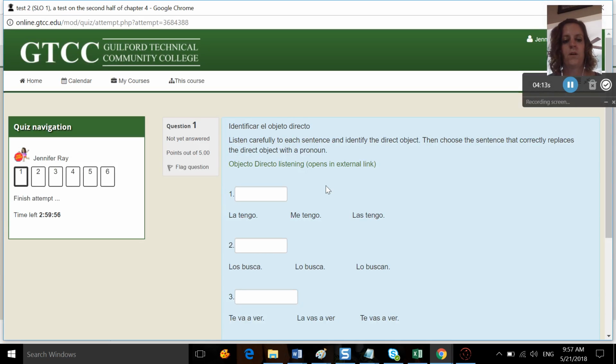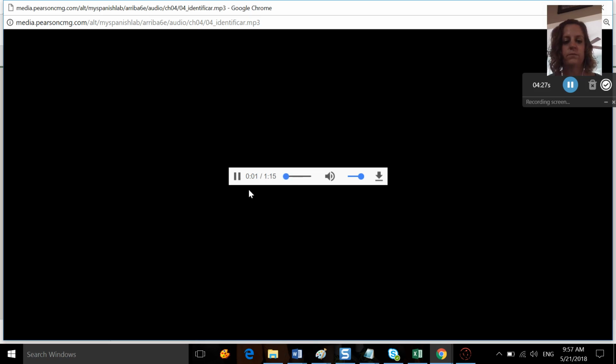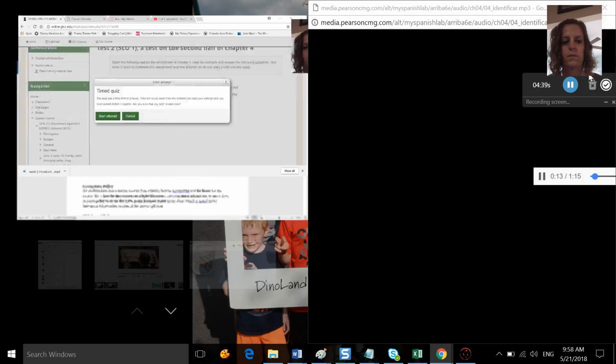Okay, so you're going to identificar el objeto directo. Listen carefully to each sentence and identify the direct object. Then choose the sentence that correctly replaces the direct object with a pronoun. So you'll listen.